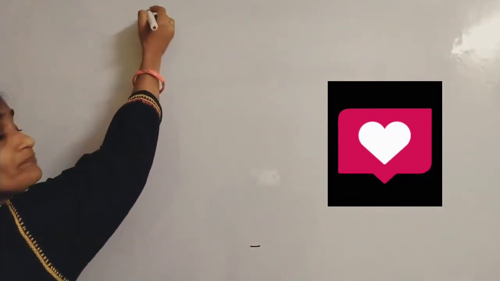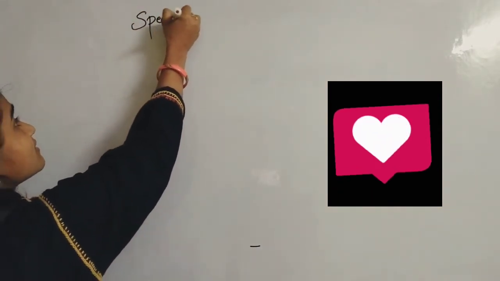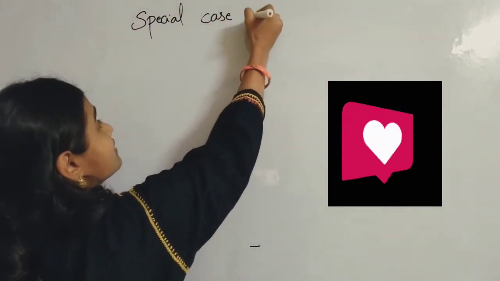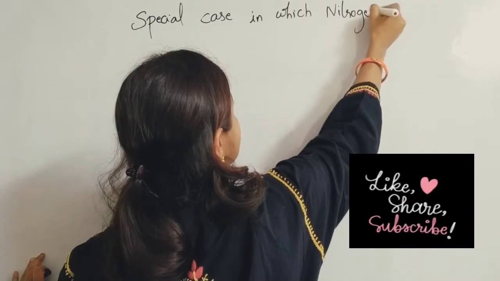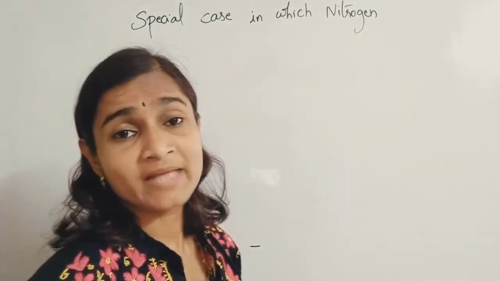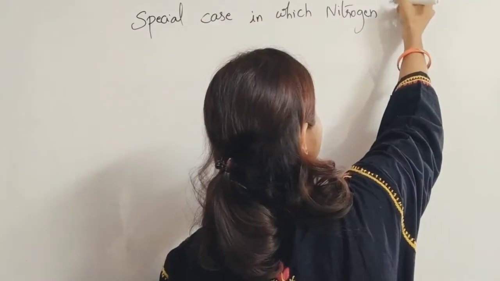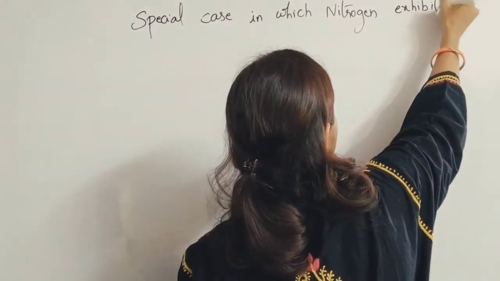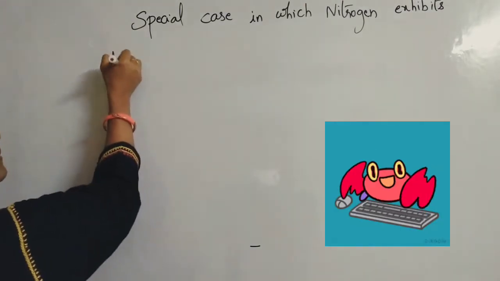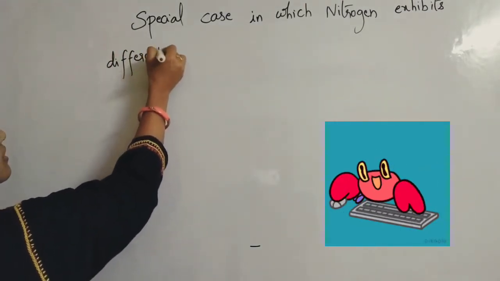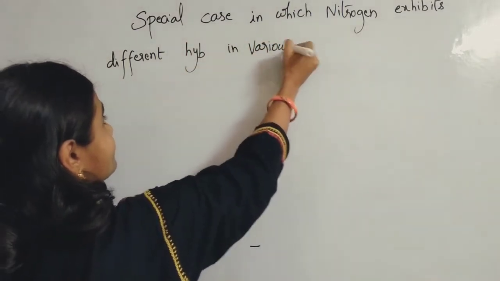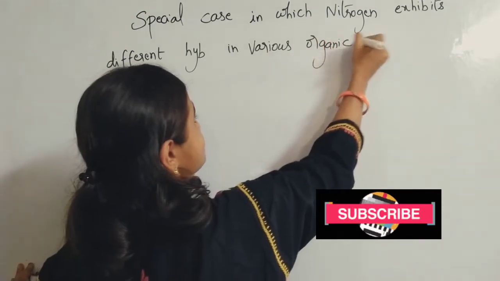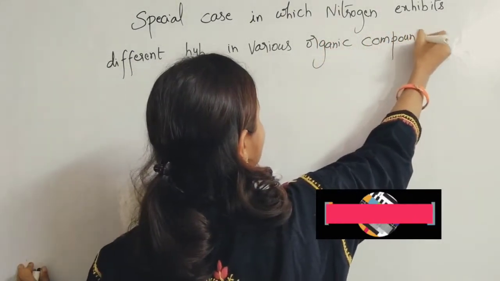So today's topic is: special case in which nitrogen exhibits different hybridizations in various organic compounds.